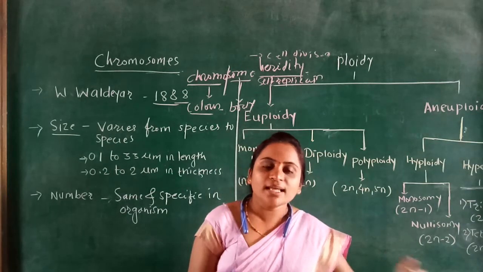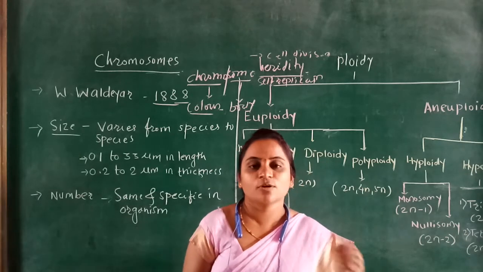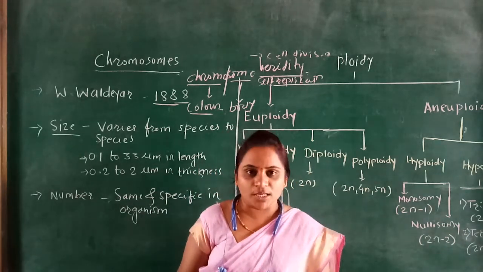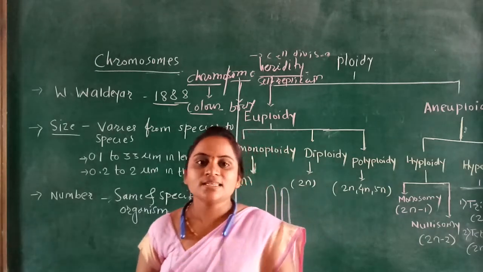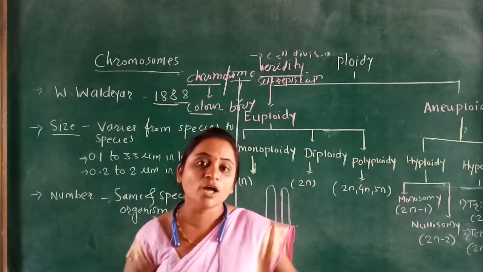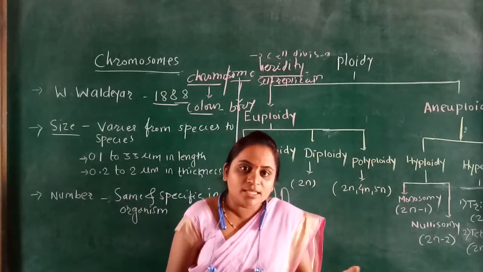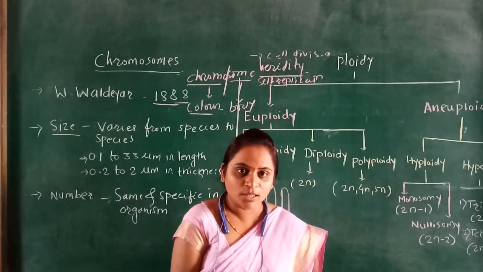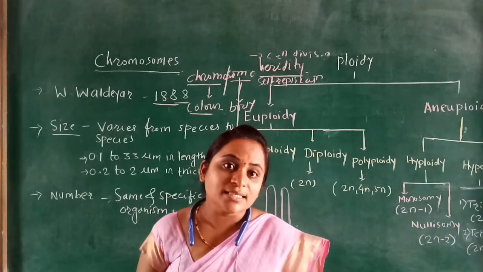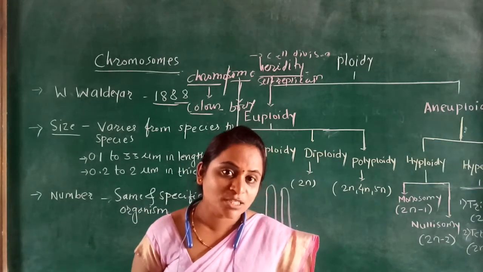Other than these characteristics, one more important characteristic is included, that is evolution. Evolution means what? Gradual changes in the genetic material or in the human being. When changes occur in the genetic material, changes occur in the human being. That is gradual change. Gradually means what?